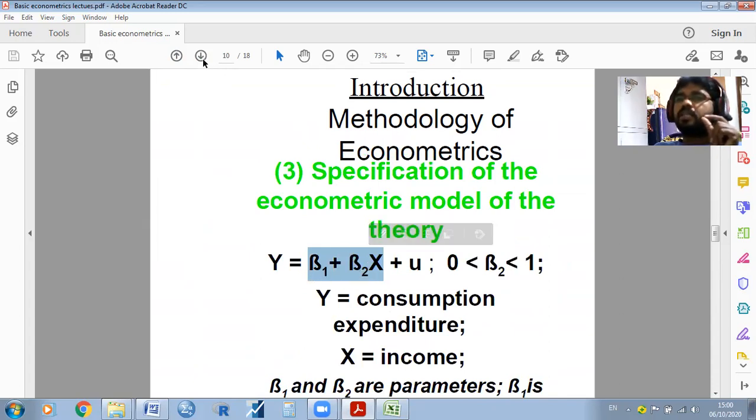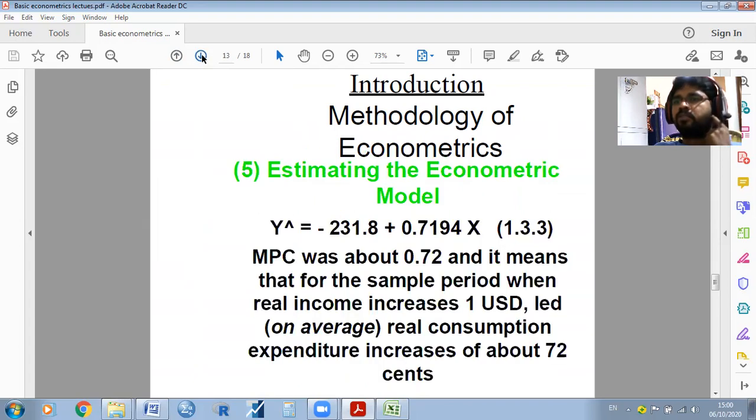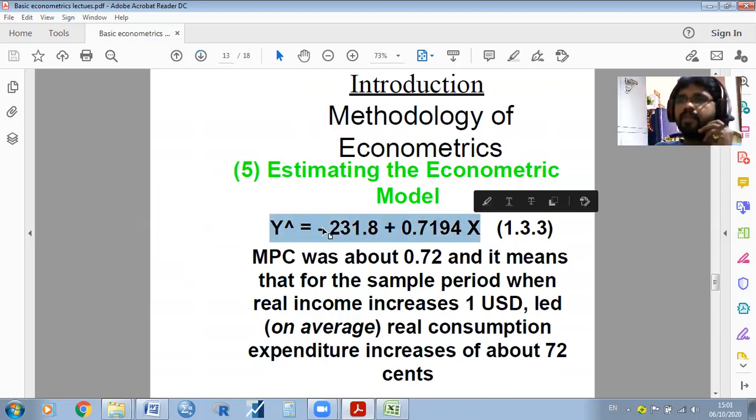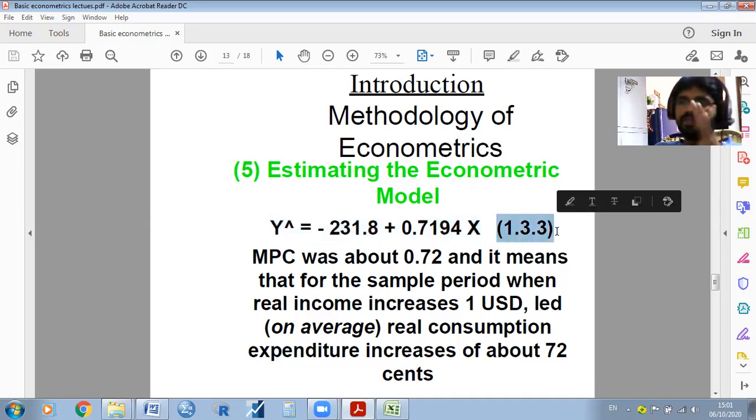So that is called estimating the econometric model. After estimating the values, we write the equation like this: Y cap is equal to minus 231.8 plus 0.7194 X. Here 1.3 is the equation number; no need to follow that.